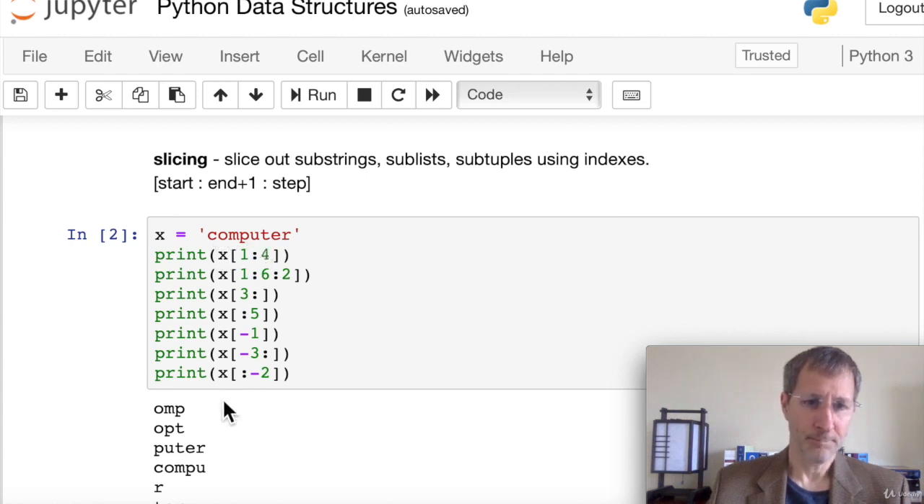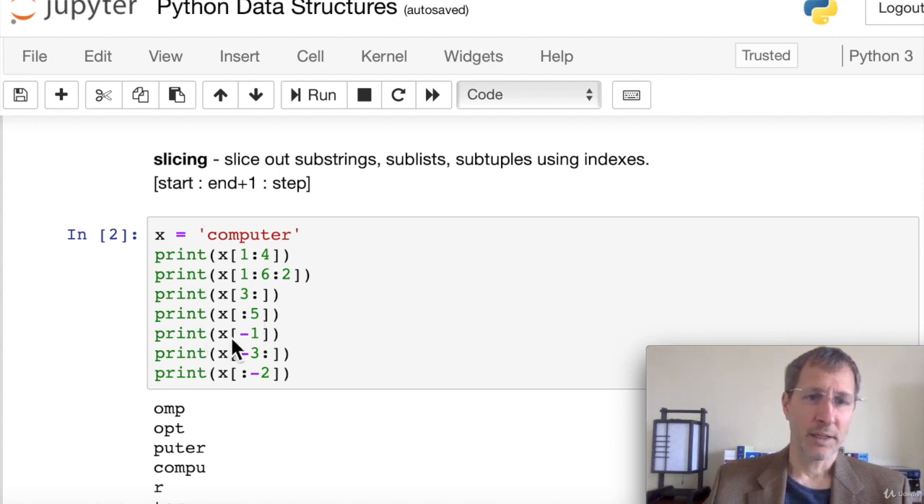COMPU. And you can see our result here is COMPU. So if you don't declare a start, the start defaults to the beginning. If you don't declare an end, the end defaults to the end. And if you don't declare a step, the step defaults to 1. So that's basically what's happening here.